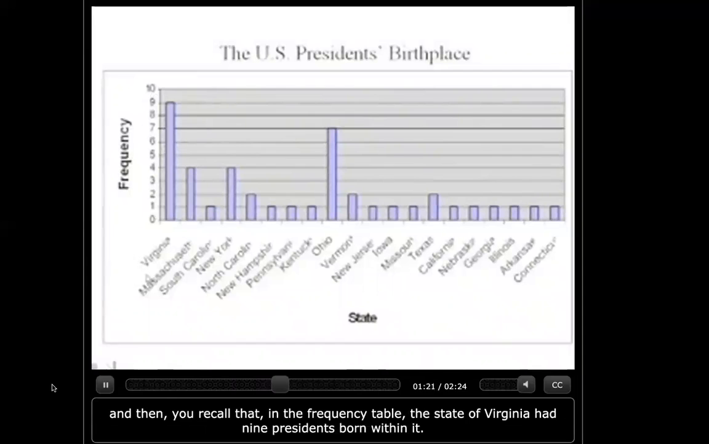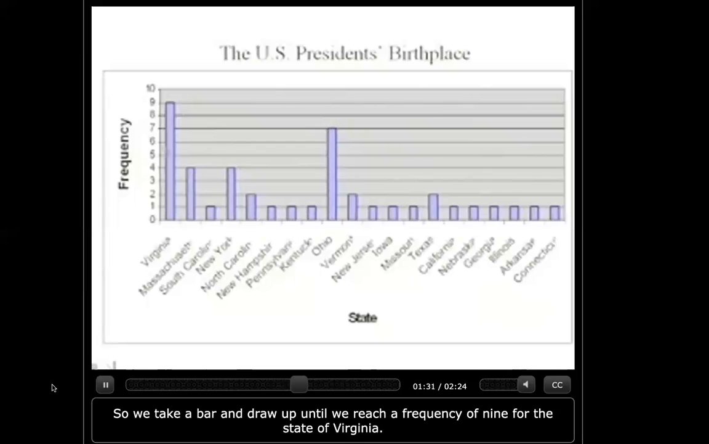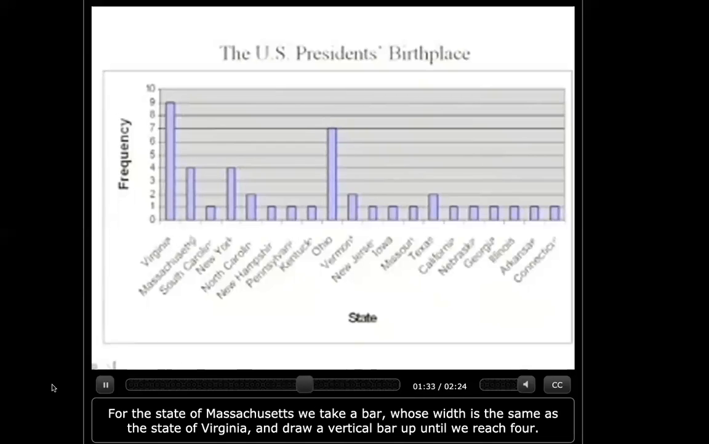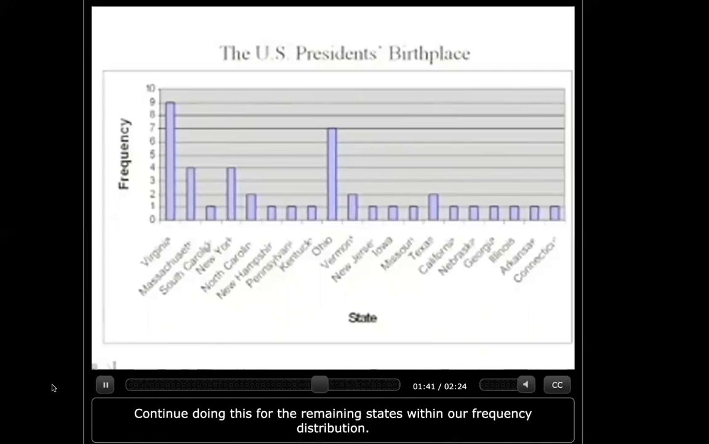And then you recall that in the frequency table, the state of Virginia had 9 presidents born within it. So we take a bar and draw up until we reach a frequency of 9 for the state of Virginia. For the state of Massachusetts, we take a bar whose width is the same as the state of Virginia and draw a vertical bar up until we reach 4. Continue doing this for the remaining states within our frequency distribution.